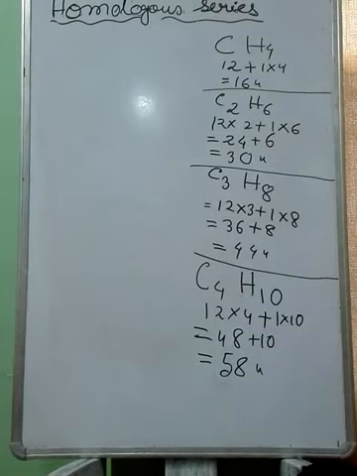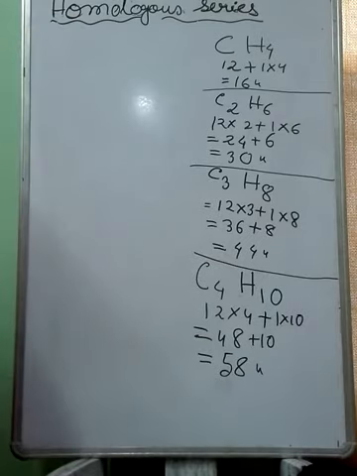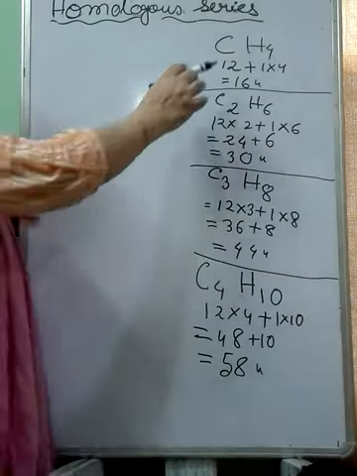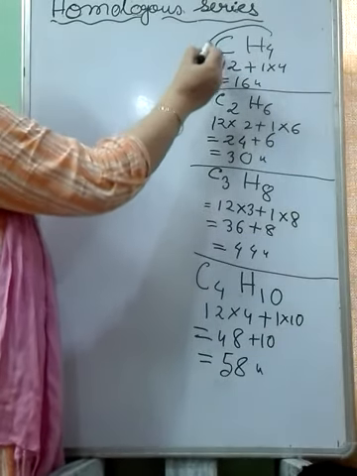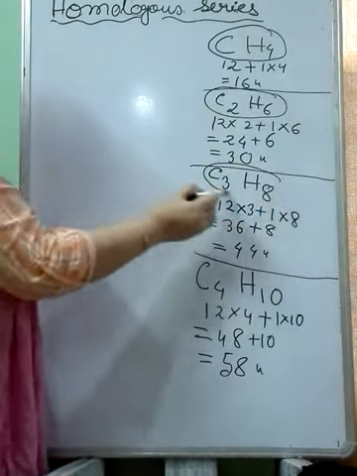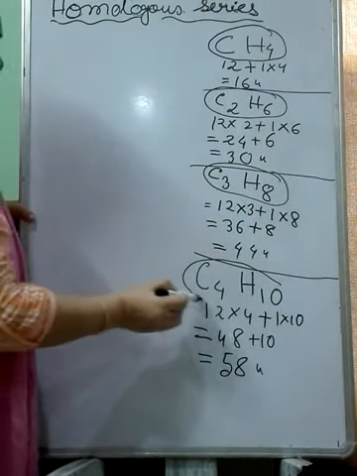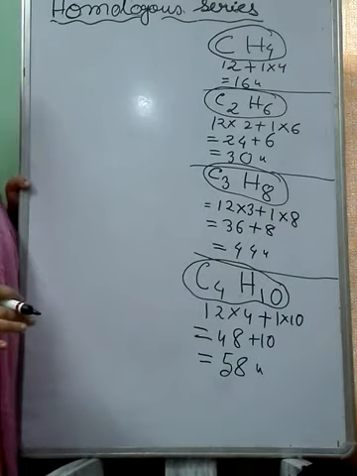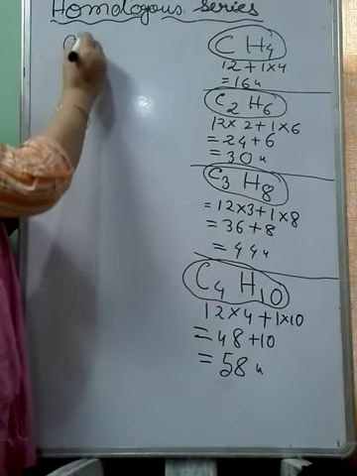Hello students, today we are going to discuss homologous series. I think you have seen these. I am finding out the molecular mass of these molecules: methane, ethane, propane and butane. I think you have understood these four are the members of the alkane family.